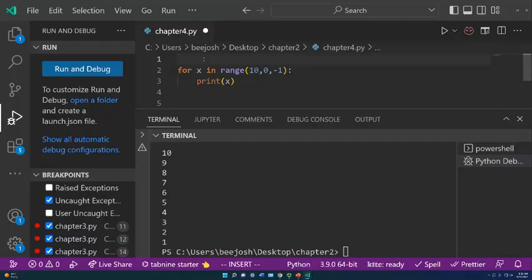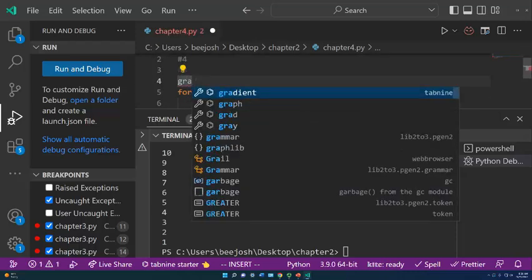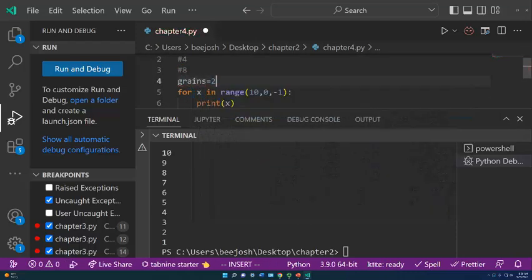So you get 2 grains of rice the first day. The second day, you get 4 grains of rice. And the third day, you get 8 grains of rice. So what's the total grains of rice? Well, the total grains of rice you have after 30 days, you've got to count up this total, 2 plus 4 plus 8, but you also got to keep a running total of what your current value is for grains. So what we'll do is we'll start with grains as a variable and start it equal to 2.